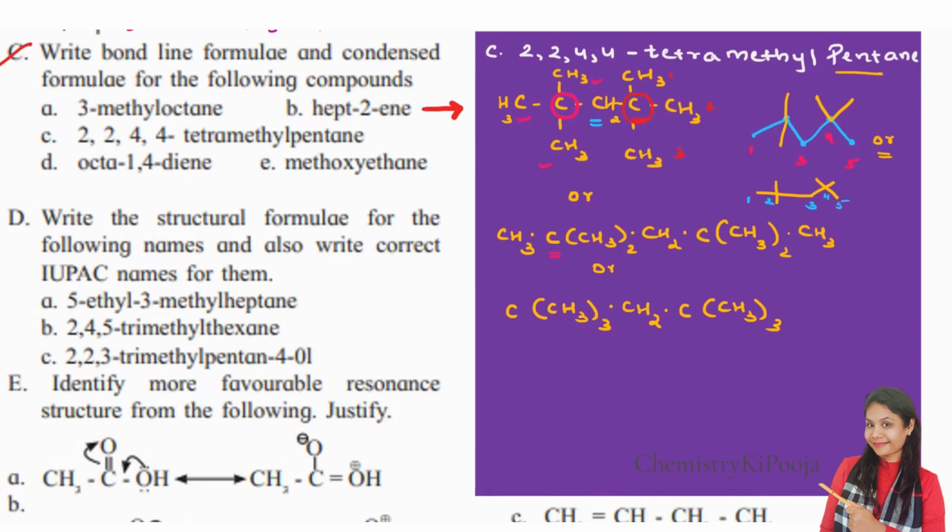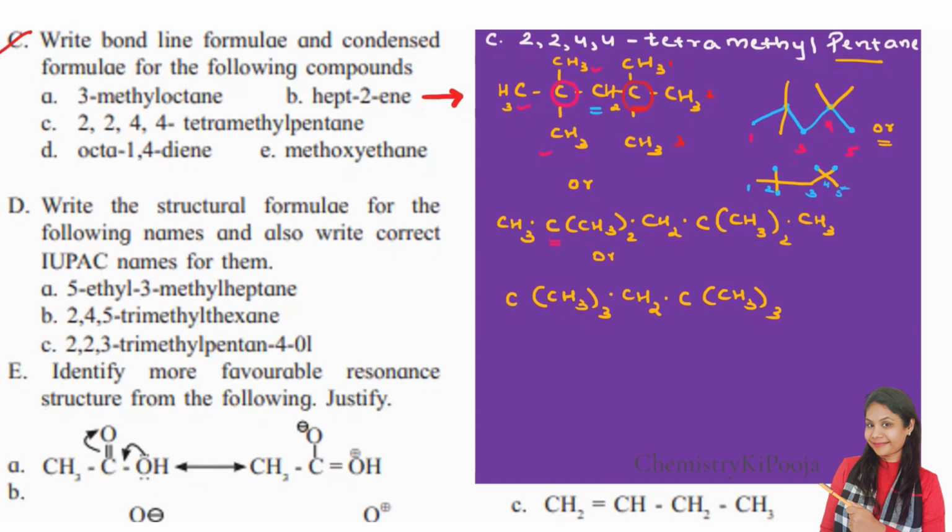Clear? So total 5 carbon we have written, and then on the second carbon we have a methyl group. So these are the 2 methyl groups. On the fourth carbon we have a methyl group. So see, the same thing I have written but in a different form. Clear? Now let us proceed ahead with the fourth question.